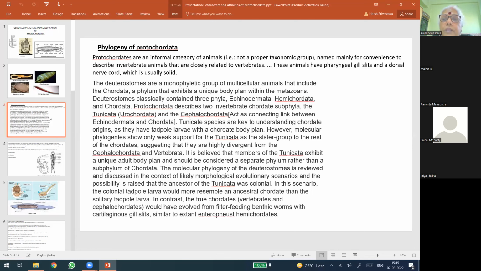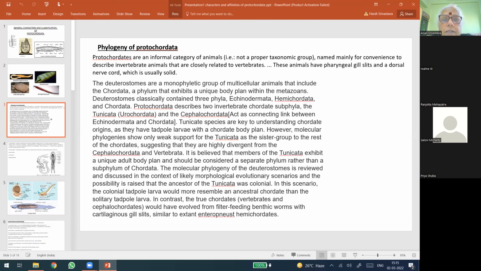And the other group, in which the higher chordates as well as higher non-chordates such as echinoderms are included, is the deuterostomes. The deuterostomes are a monophyletic group of multicellular animals that include Chordata, a phylum that exhibits a unique body plan within the metazoans.